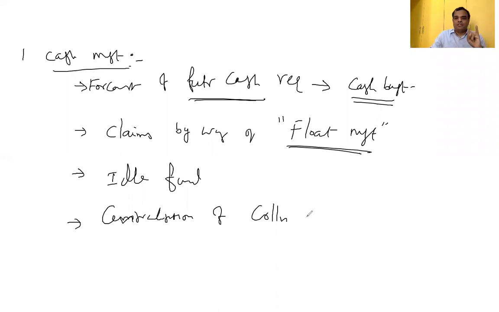Forecasting of future cash requirement by way of cash budget. Claims by way of float management. Idle fund: how we have to make use of the idle fund. Idle fund represents unutilized fund. How we have to make use of the unutilized fund, excess fund if any. And centralization of collection.